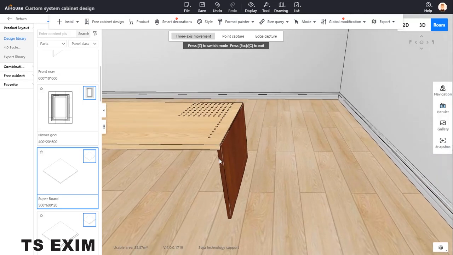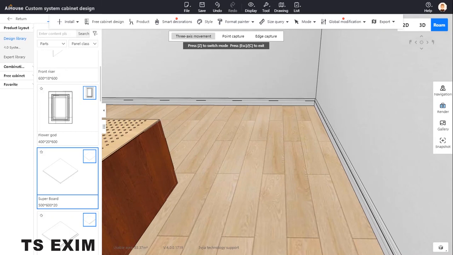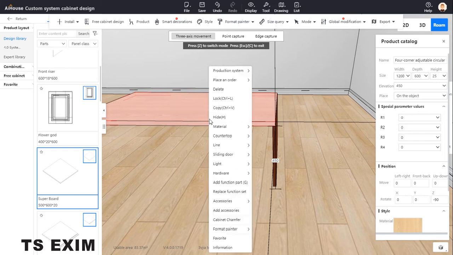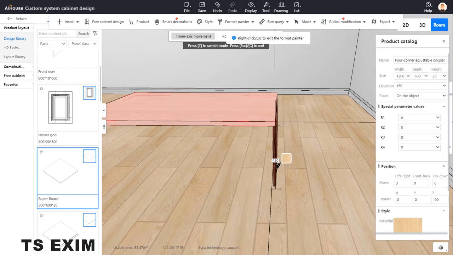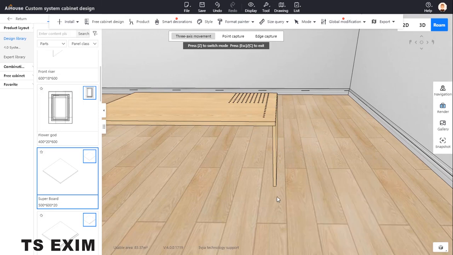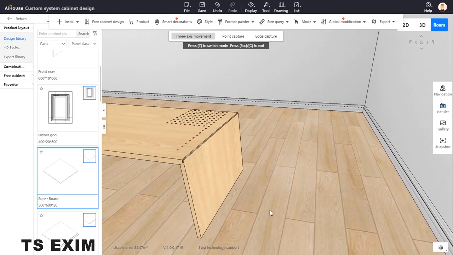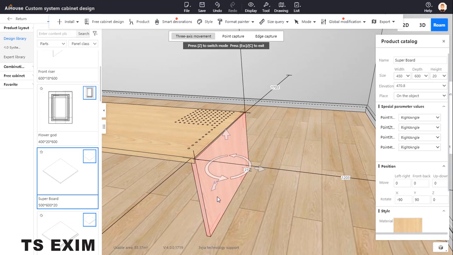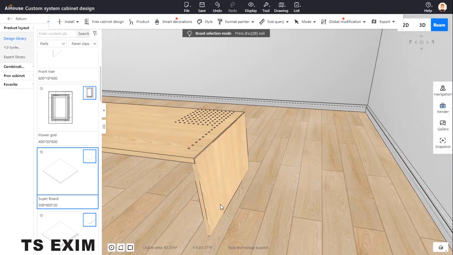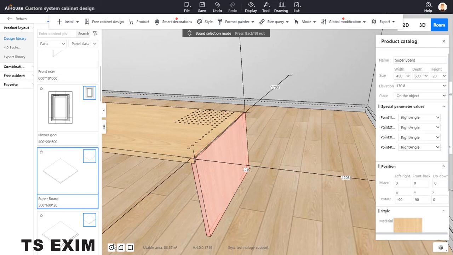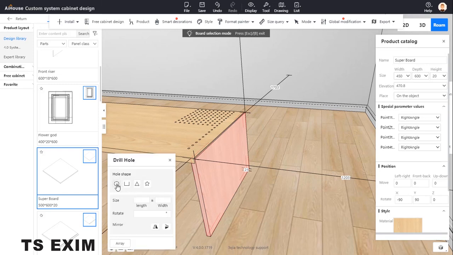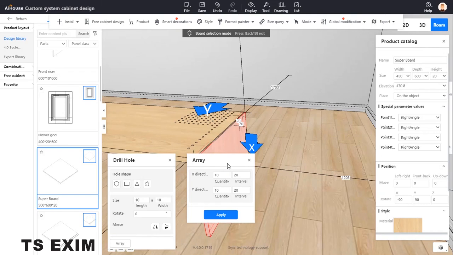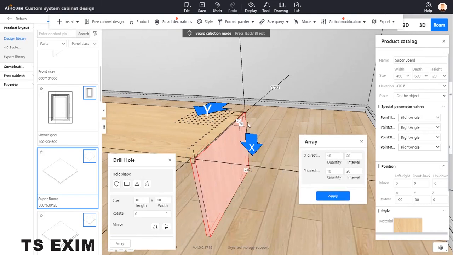Okay. So here you can open hole also, like the picture. But I apply the same material first, so convenient for me to see. So I use format painter, material painter, copy the material only. Then here I want to open the hole. You can just click here. Click the board selection, select it. Then click open hole. Size you can change now, 10. Then you click array. So you can see how the holes go.